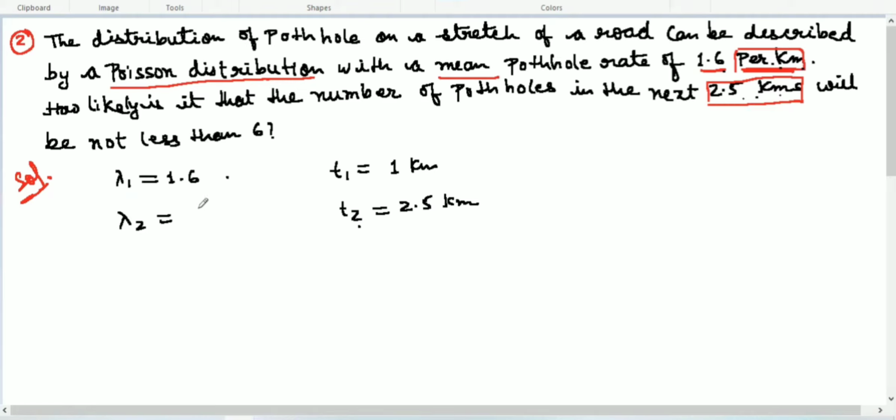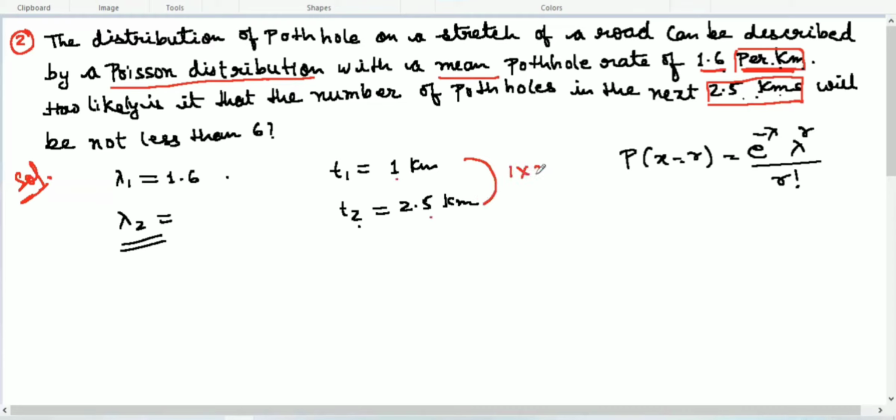So this is how we find the mean that will be used in the Poisson distribution. The Poisson distribution formula is e to the power minus lambda, lambda to the power r over r factorial. How to find this? There are two ways. How will you get 2.5? We get 1 by multiplying by 2.5, so that we will get 2.5 equal to 2.5.